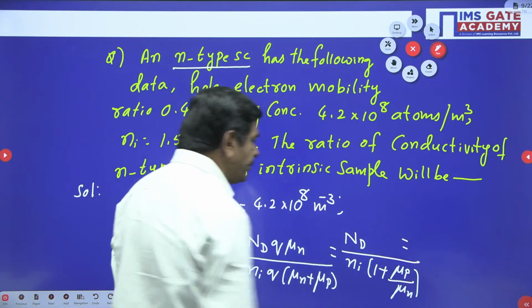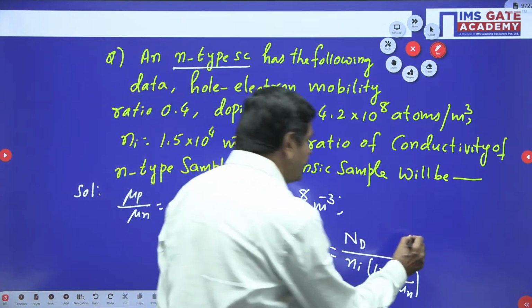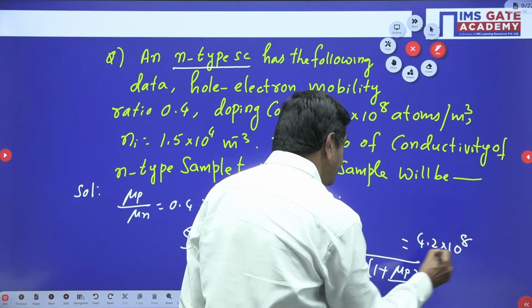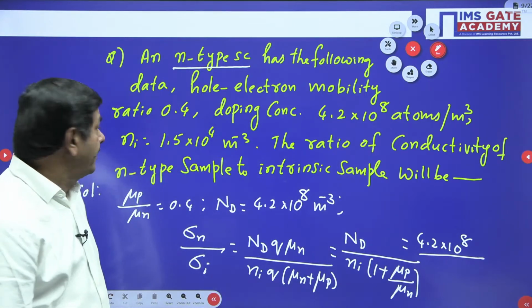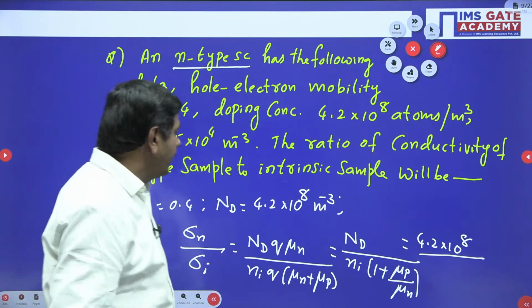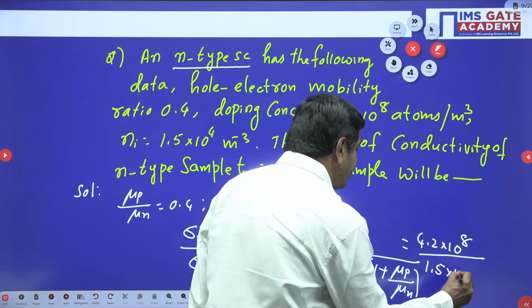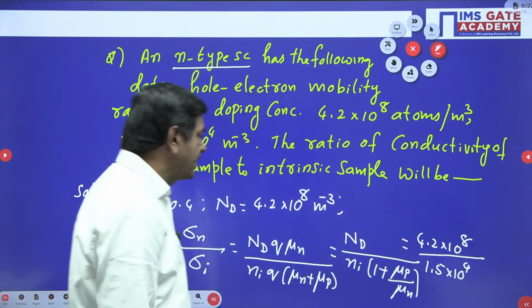There you can substitute. Nd is 4.2 into 10 power 8, given in the problem, and Ni is 1.5 into 10 power 4, also given.